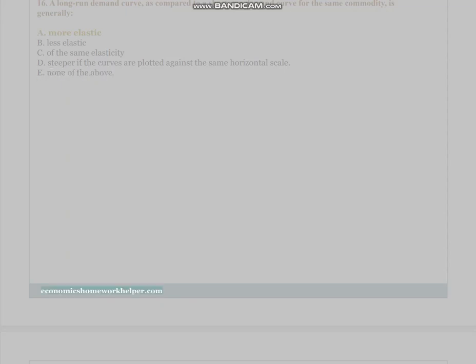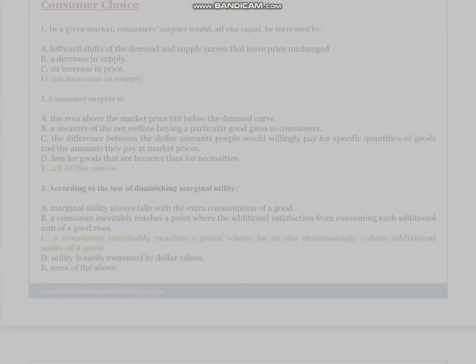Consumer choice. 1. In a given market, consumers' surplus would, all else equal, be increased by A. Leftward shifts of the demand and supply curves that leave price unchanged. B. A decrease in supply. C. An increase in price. D. An increase in supply.